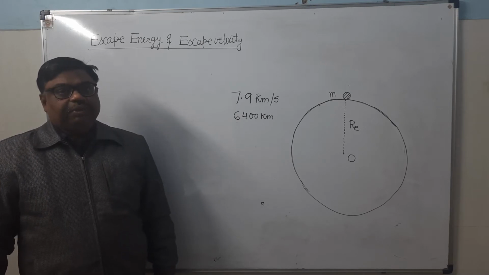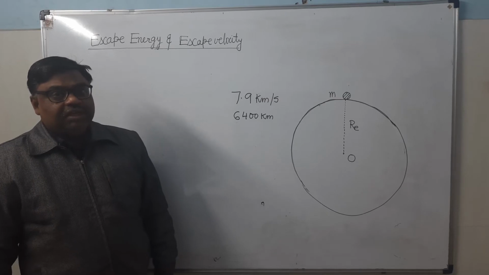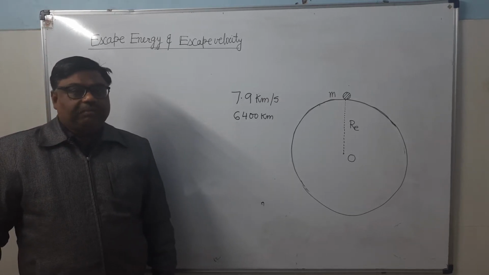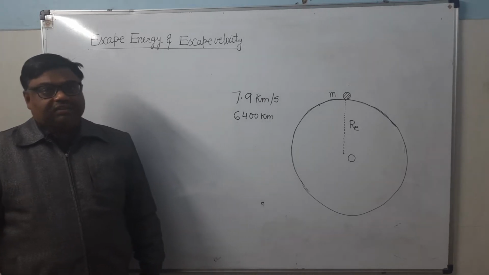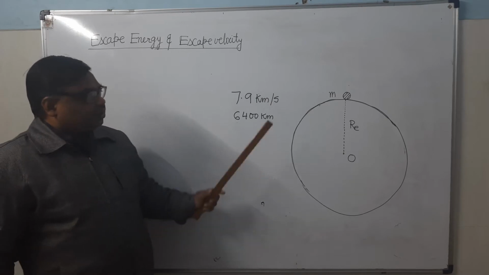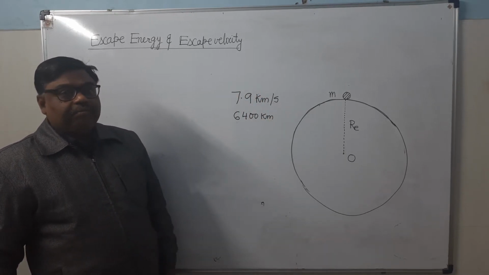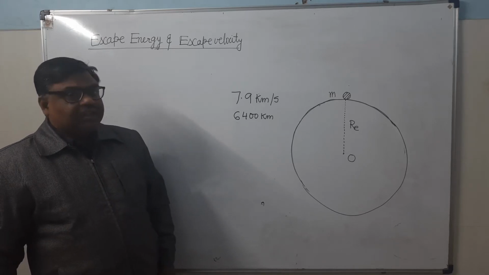Means its gravitational potential energy at that location will become zero because it has gone outside the earth's gravity. Therefore, gravitational potential energy of the body at that height will become zero. It's clear? So, what is the escape energy?